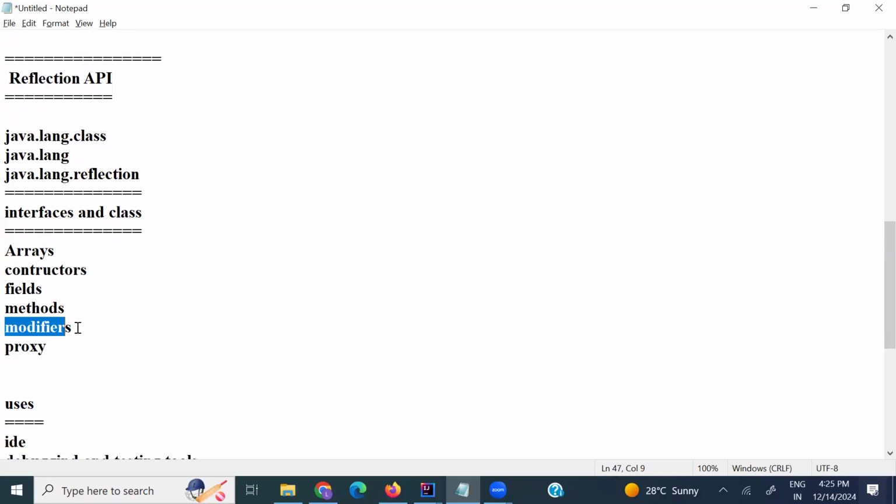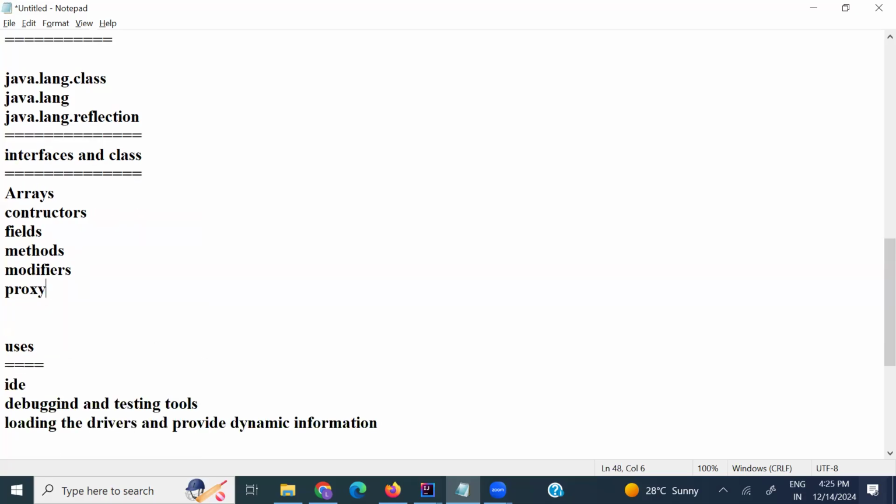And the modifier is one of the important questions. Is it allowed to access a private member from outside the class or not? You would say it is not allowed by using the private keyword, but by using the Reflection API we can access a private member from outside of the class as well. You can give the answer like that.